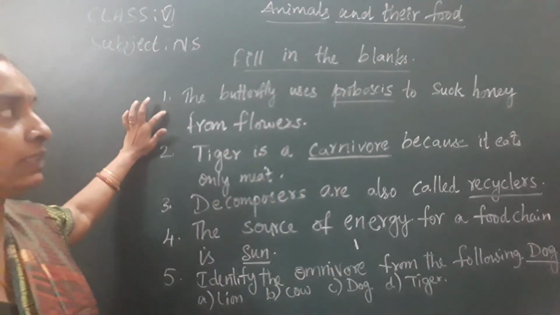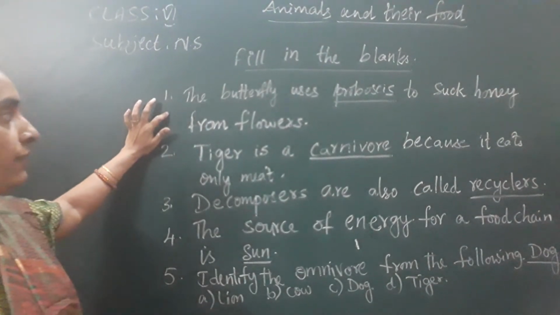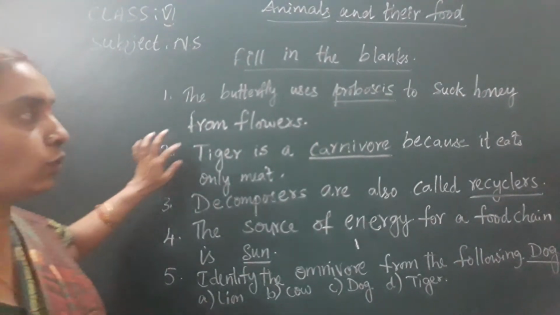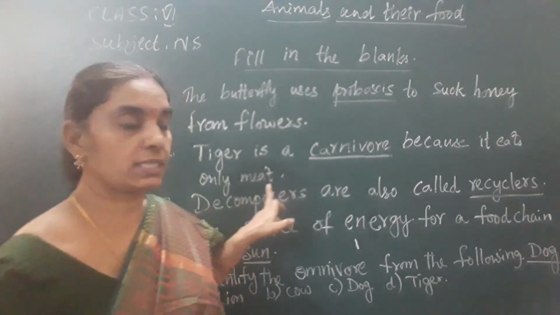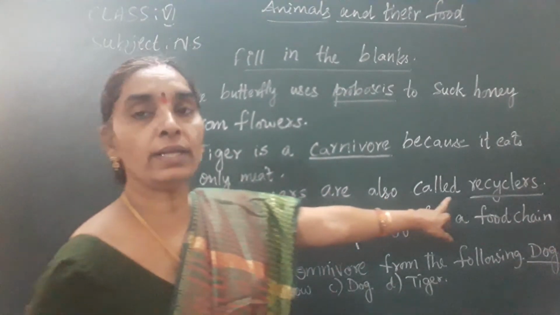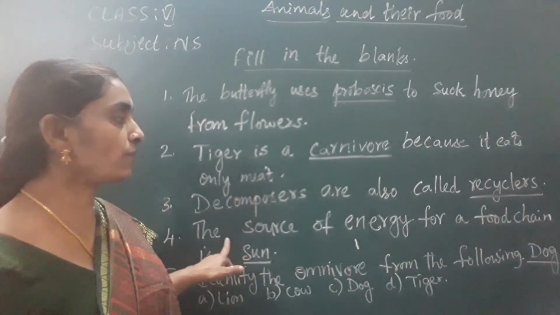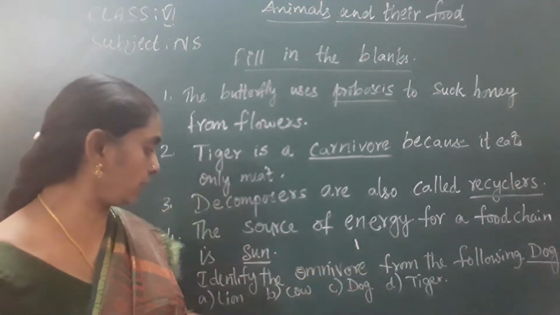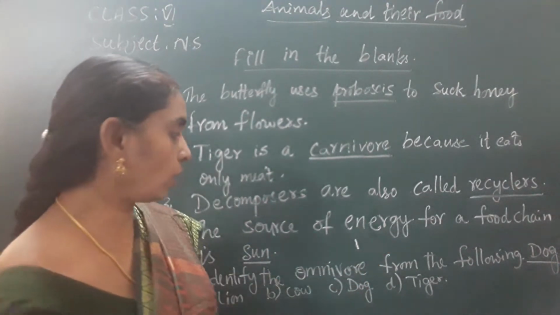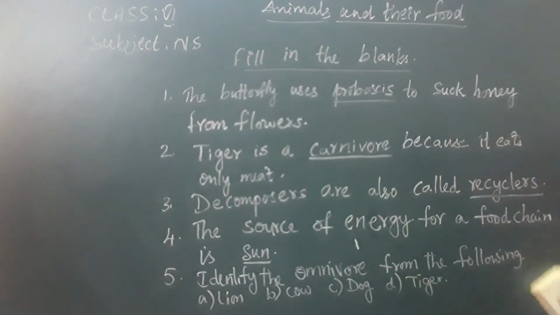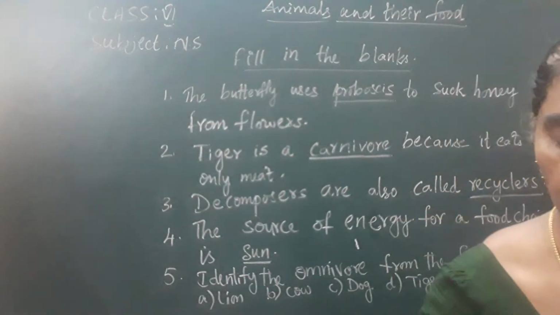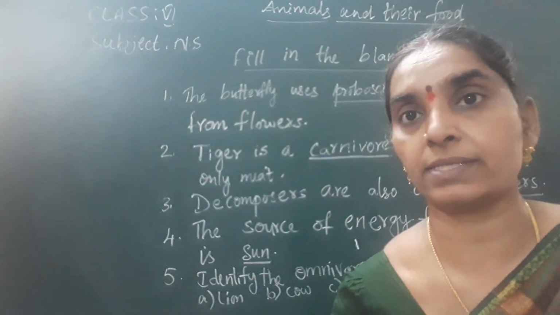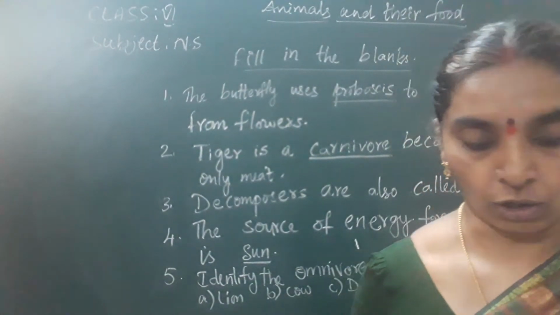Note down children, the butterfly uses proboscis to suck honey from flowers. Tiger is a carnivore because it eats only meat. Decomposers are also called recyclers. The source of energy for a food chain is sun. Identify the omnivore from the following: lion, cow, dog or tiger. You can write it as choose the correct answer. The answer is C, that is dog, because it depends on both plant and animal products. Dog is an omnivore.